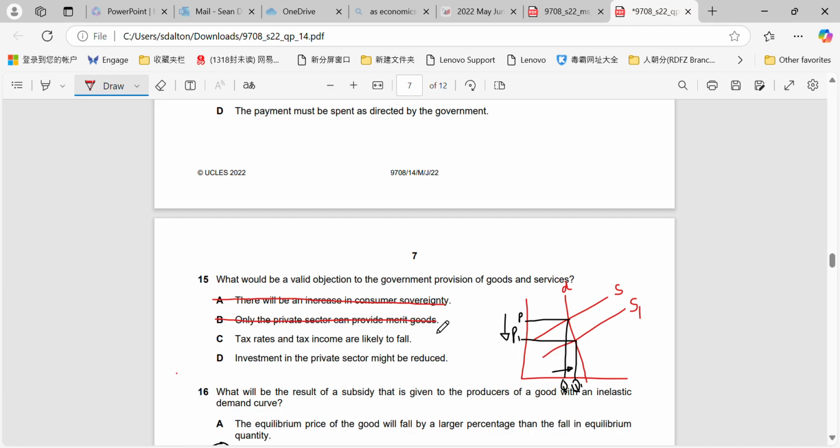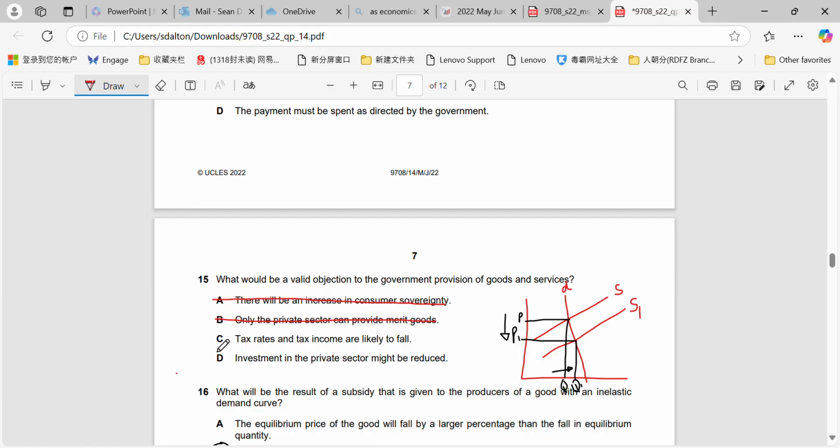The tax rates and the tax income are likely to fall from the government providing goods and services. Not really true. In fact, they're likely to rise because we'll need to obtain the funds to be able to provide them. Remember that government provision of goods and services is financed from taxation.